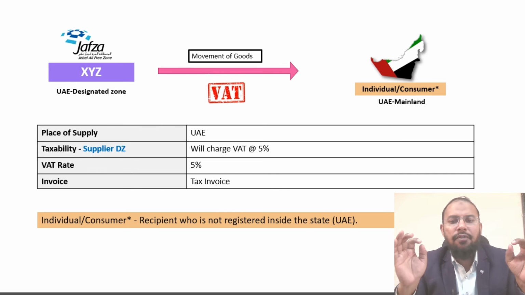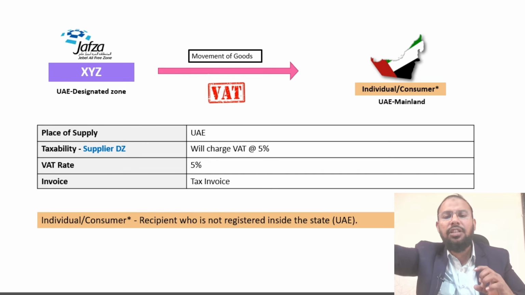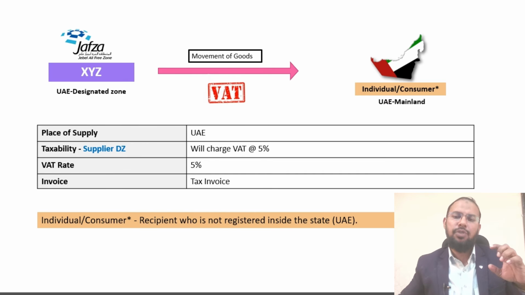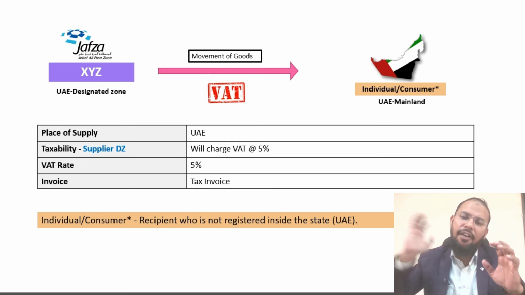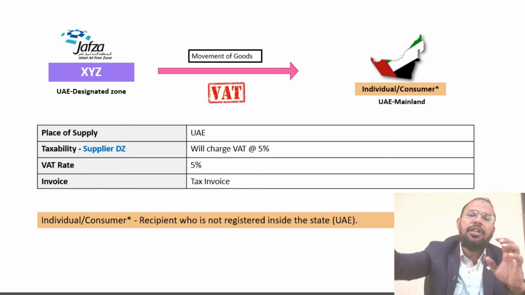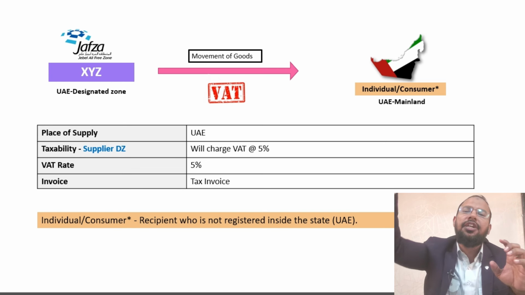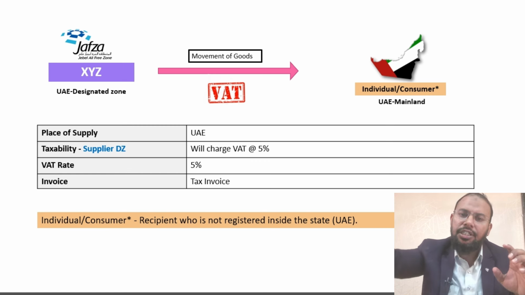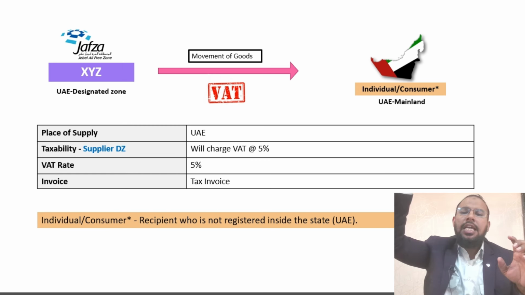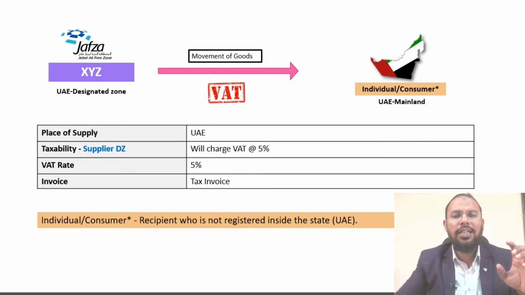This is very important for you. There are two types of transactions for your designated entity. One is with a registered person, second is with an individual. With the individual, you have to charge 5% on the invoice. With the registered person, that registered person is considered under RCM, will account for that VAT, and can take the benefit of that VAT under the RCM. I hope you got it. This is a very important topic we wanted to discuss here.